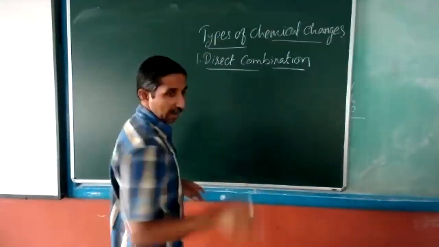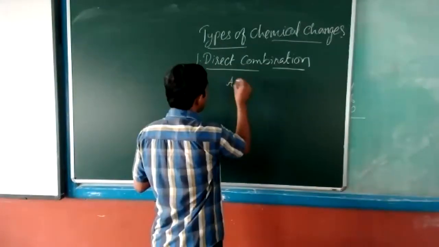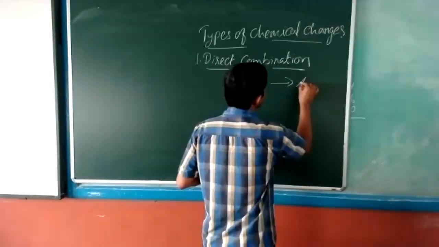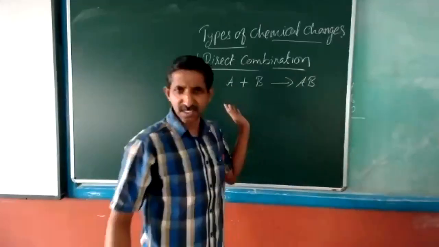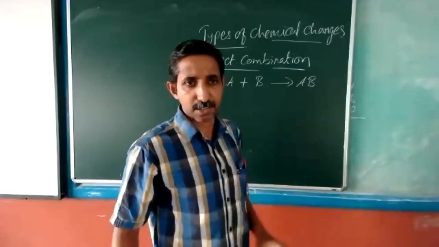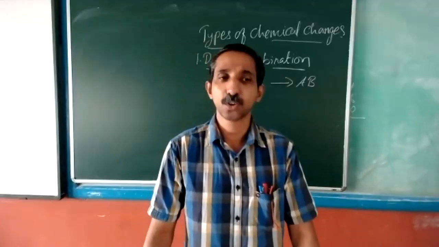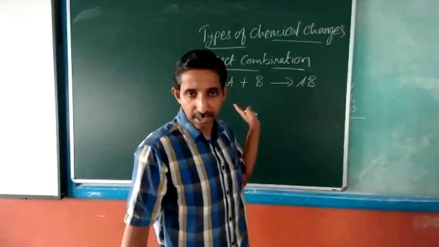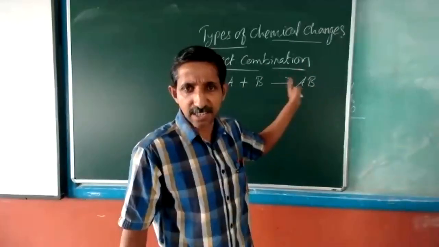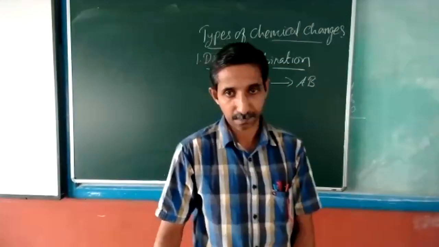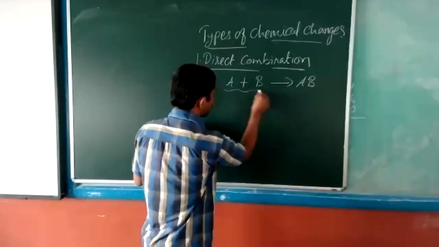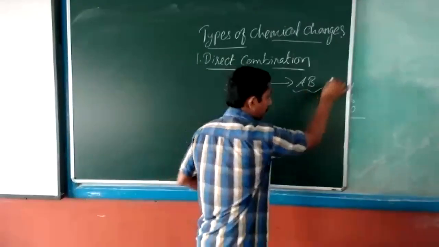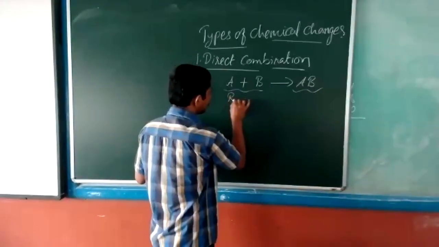The format will be as it is given there in the book. A plus B gives AB. This is the simple representation of this direct combination reaction. A direct combination reaction can be written like this in a symbolic way. This A and B stand for reactants, and AB stands for the product.